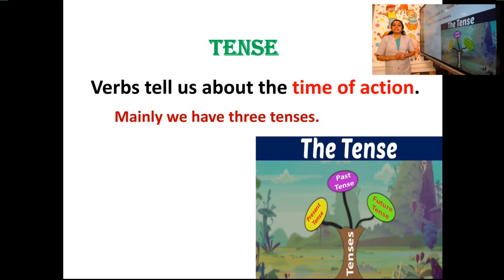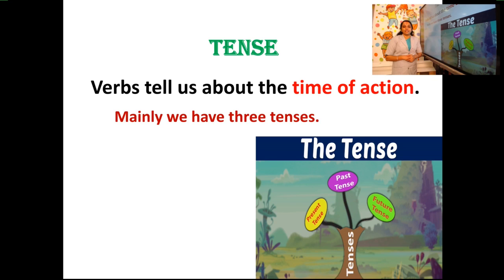Tense means it is the time of action. Sometimes we are doing the action now. Maybe you are there in front of your book. One hour before you were doing something else, and after one hour, you may be doing something else. That means the time changes. At present, you are in front of your mobile or your system or your laptop doing your studies. One hour before, you may have been playing, isn't it? And after one hour, maybe you continue your studies or you will do something else.